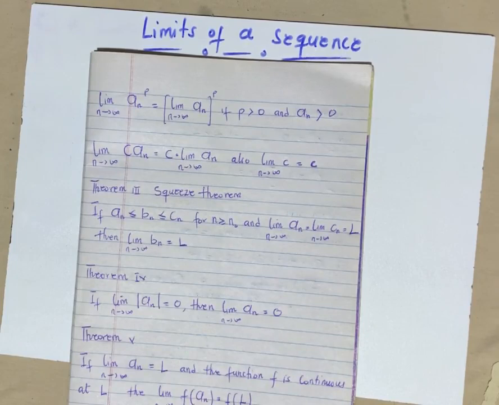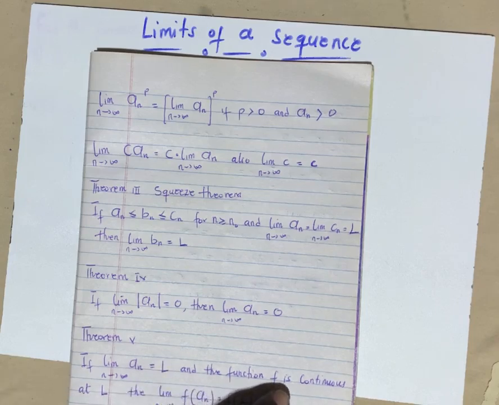Now the next one is telling us that if you have a limit of a sequence which approaches L, and the function f is continuous at L, then of course you can find the limit by saying that the function of the sequence and f of L are going to be the same.